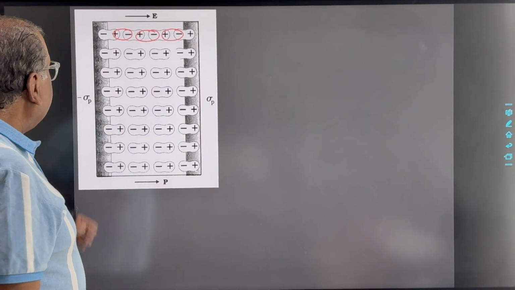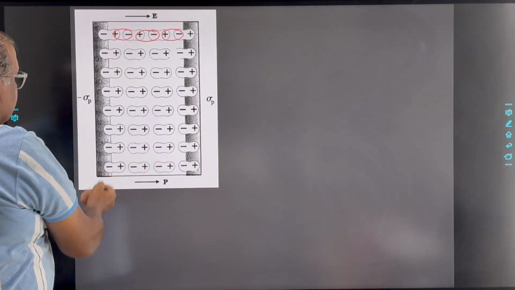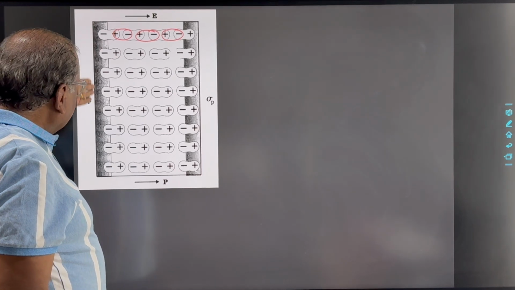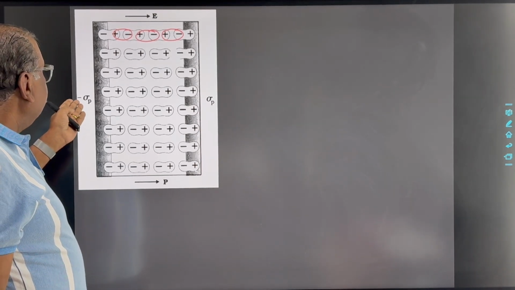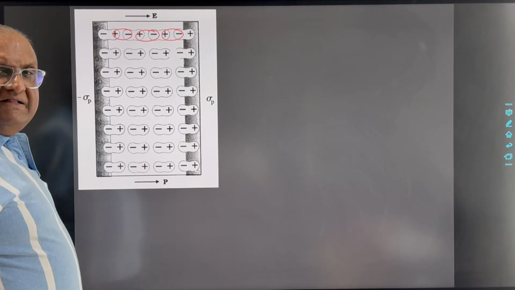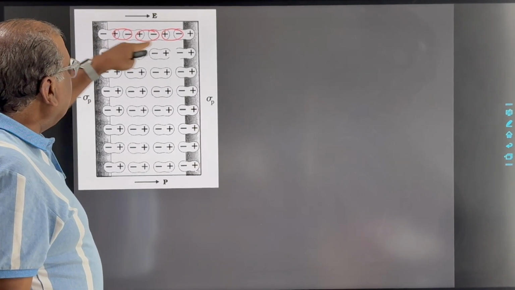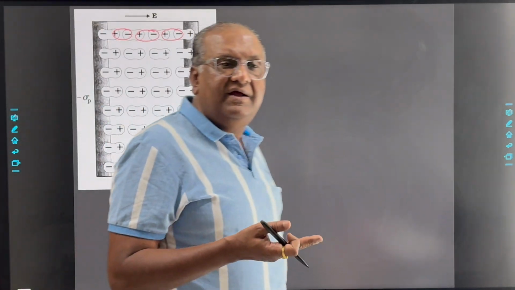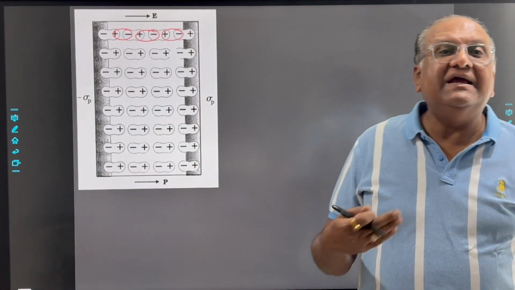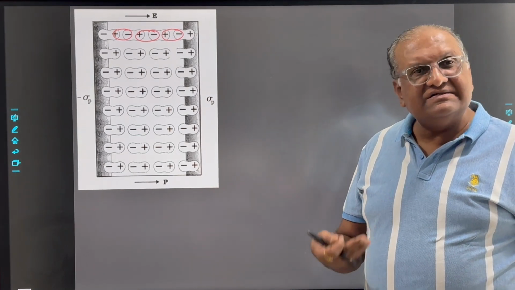So in this particular case, at this surface some net negative charge will be induced. Here we can say the surface charge density is minus sigma p. This alignment of all the dipole moments along the electric field is called polarization of the molecules or substance.